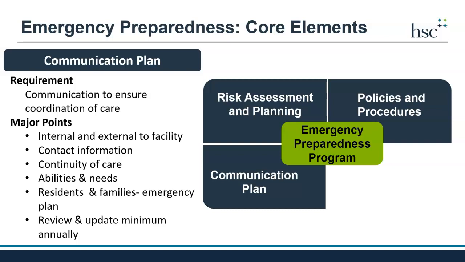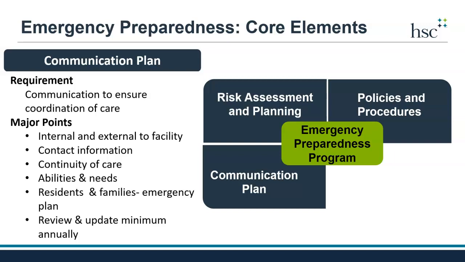The communication plan must provide contact information for residents, staff, volunteers, and major stakeholders external to the nursing home, such as emergency preparedness officials. The communication plan must detail the type of information that is needed and will be shared with others, including healthcare providers, for continuity of care.